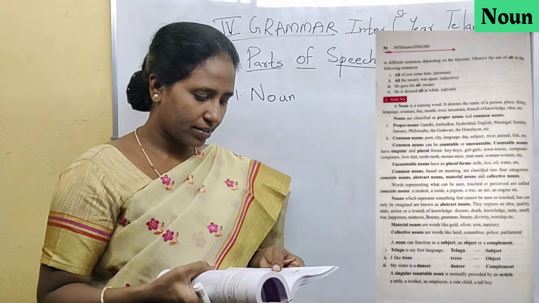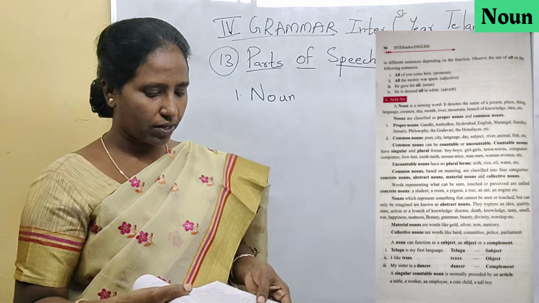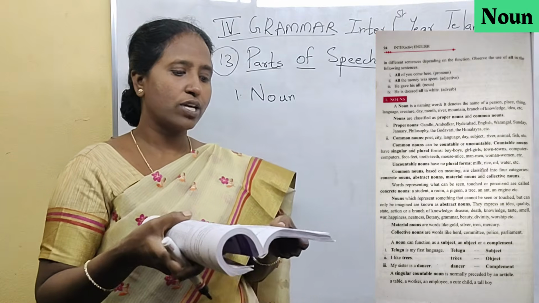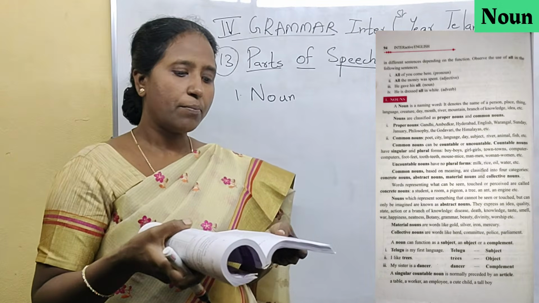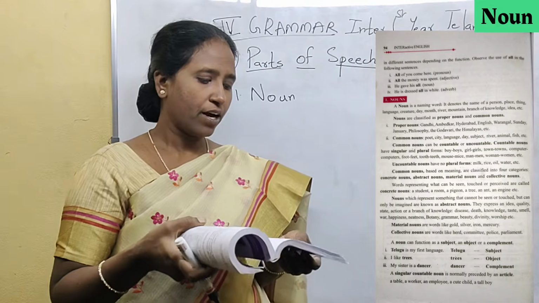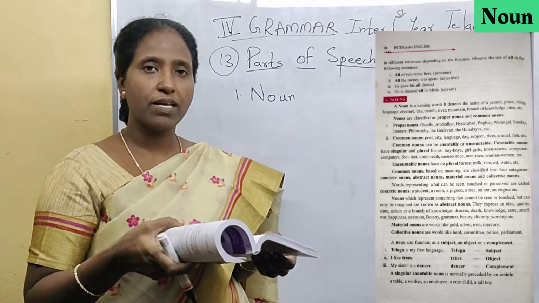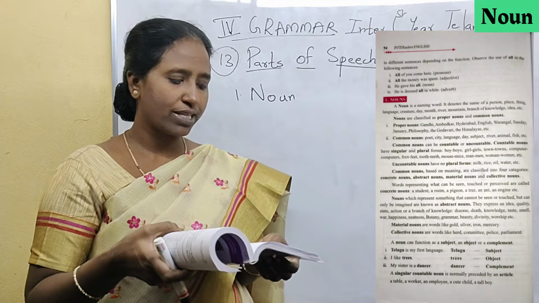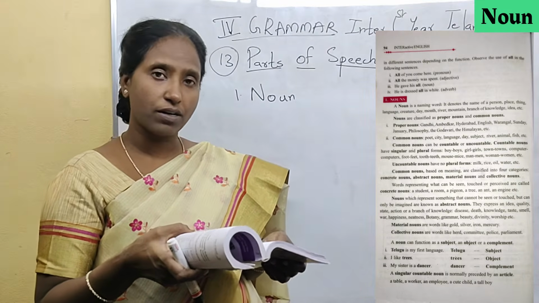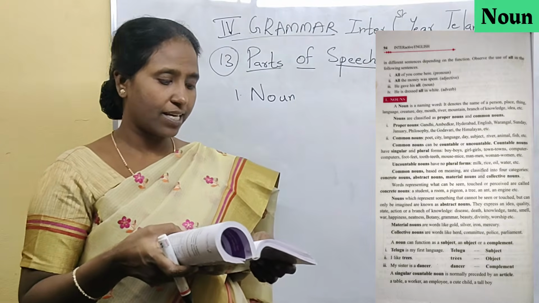Okay, here is the noun. Noun is a naming word. It denotes the name of a person, place, thing, language, creature, day, month, river, mountain, branch of knowledge, idea. Okay, language means you all know Tamil, Telugu, Hindi, Urdu, all these are languages. Creature means any animal, insect, bird. Anything is a creature.